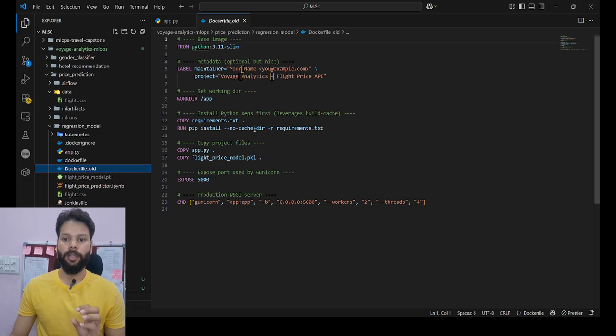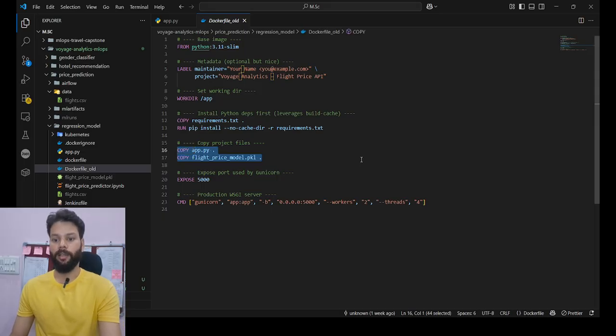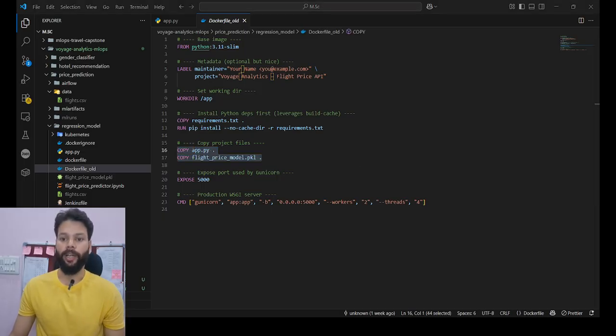The entire Flask API and the model have been Dockerized. I created two separate Dockerfiles, one for the training of the model, here it is, and another one for the Flask API using Gunicorn as the WSGI server.